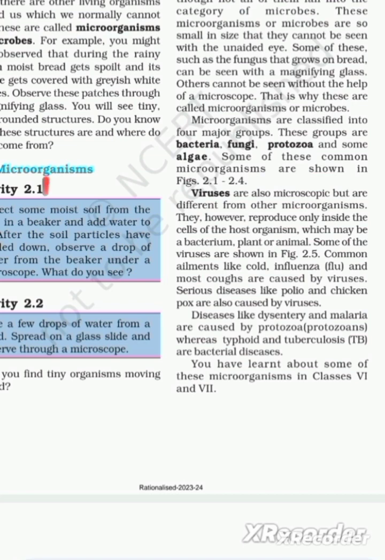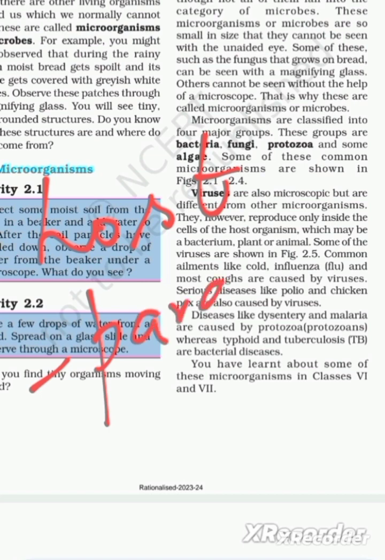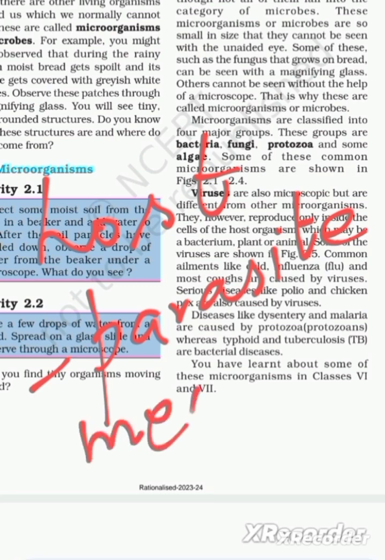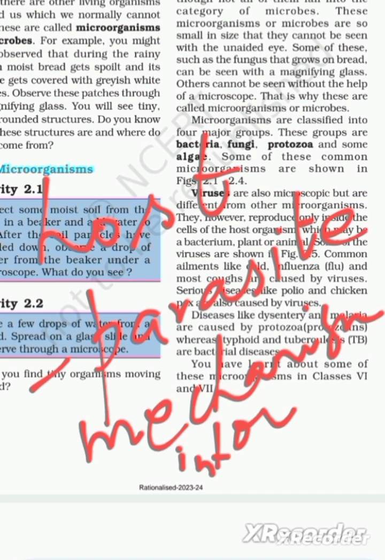We all know, I think you must have studied the host and parasite mechanism or interrelationship.